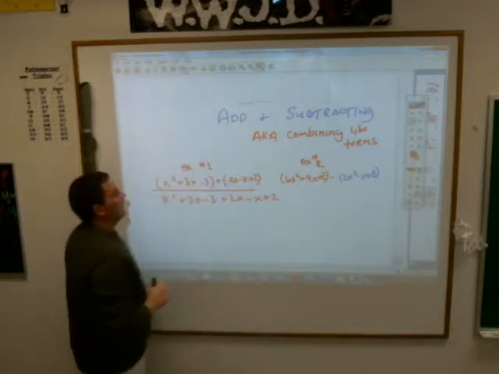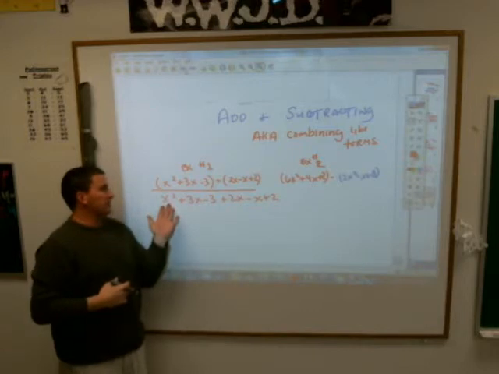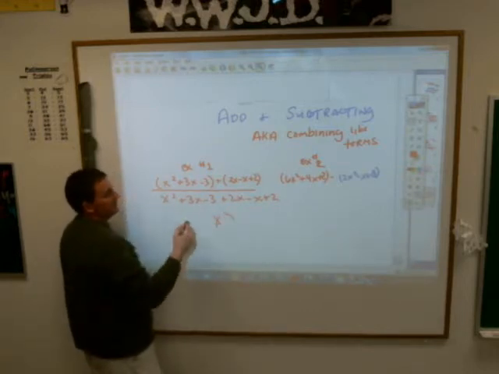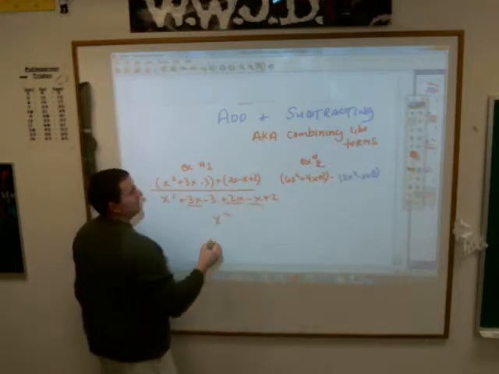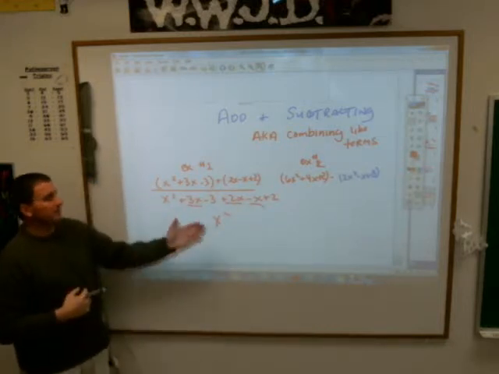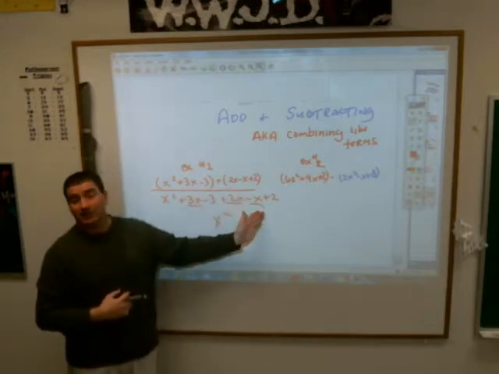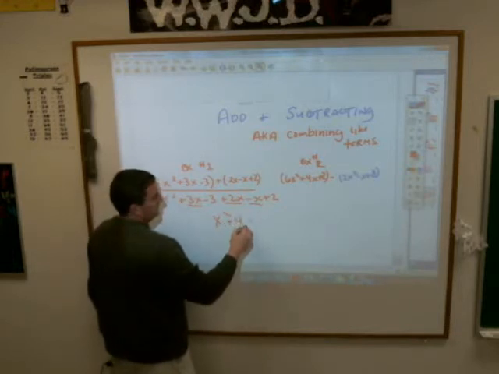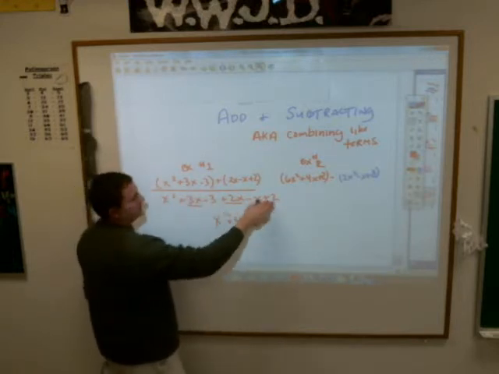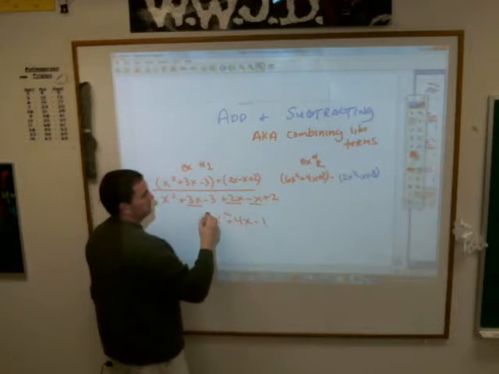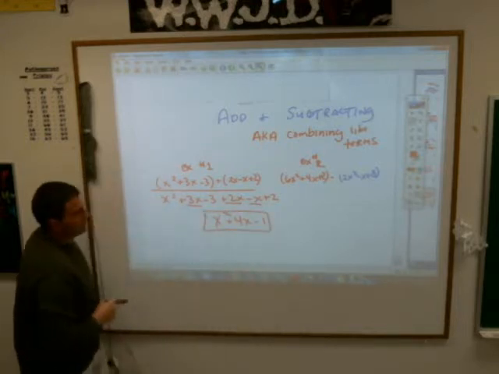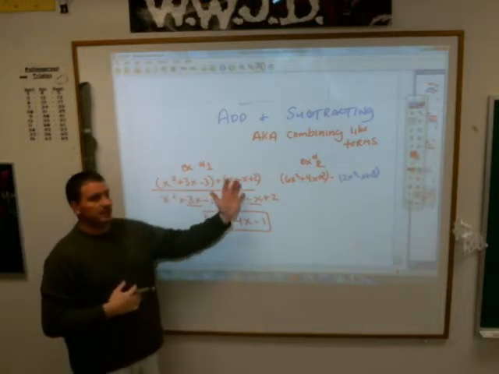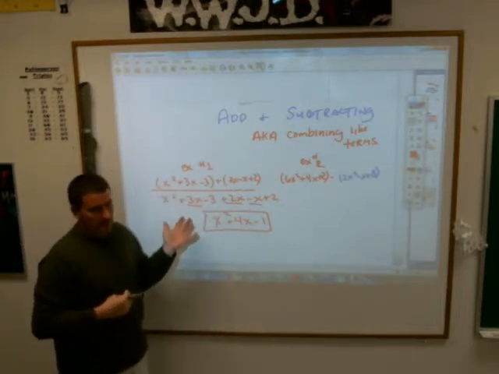So if I am simplifying this, are there any other x squared terms? There are not, so it stays x squared. But I can combine the 3x, the 2x, and the minus x to give me a what? If I have 3 x's, I add 2 more x's to it, and then I take 1 x away, Lizzie, I have a 4x. And then I can put my numbers together, a minus 3 and a plus 2 is a minus 1. That is that whole thing. So going back to that, addition signs in front of parentheses don't change anything.